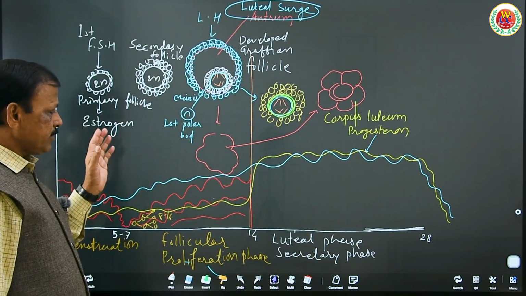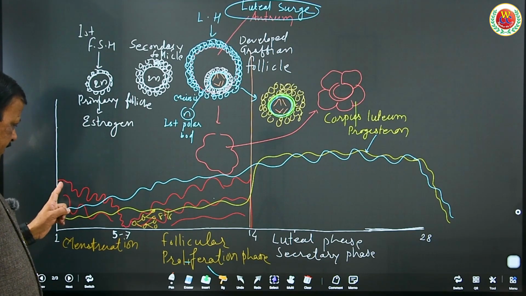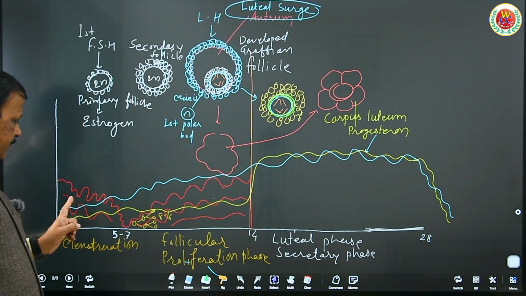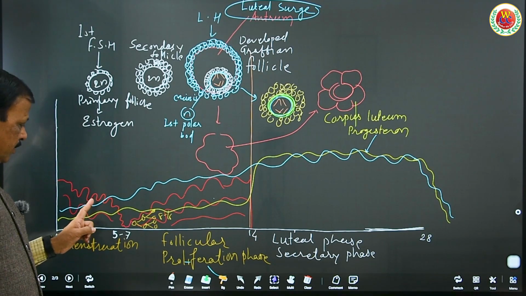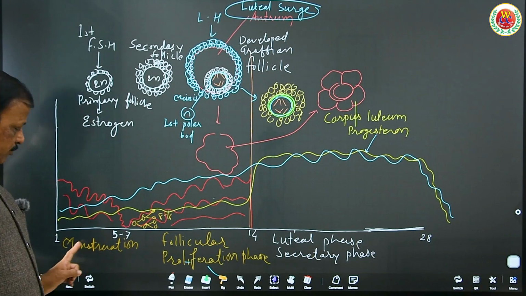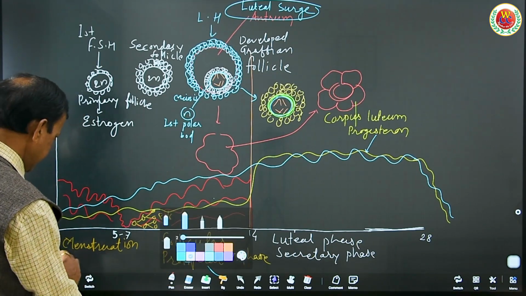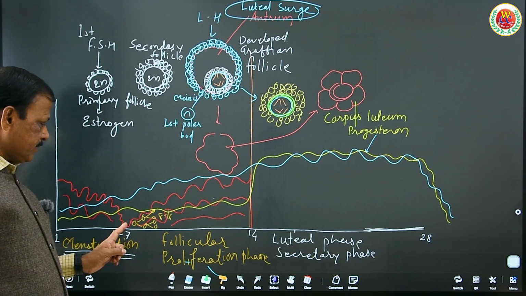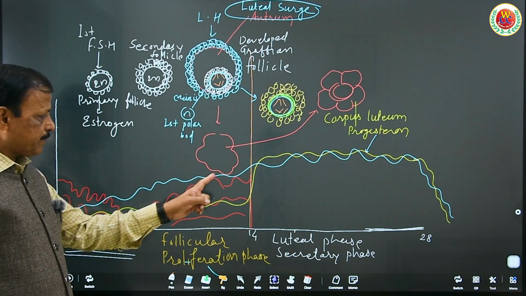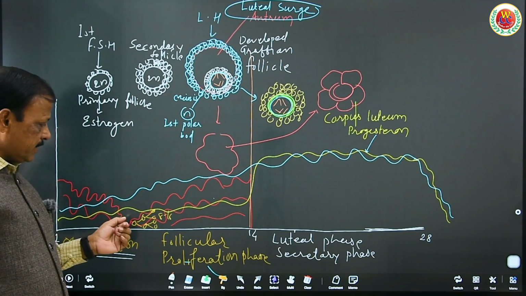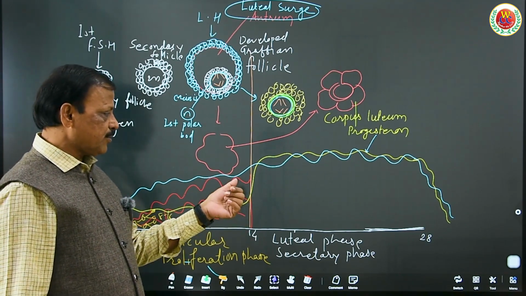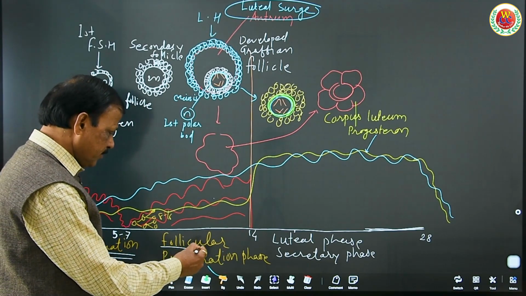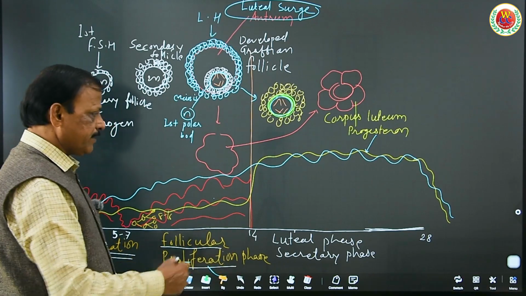So once again, what is menstruation? That is the breaking of the endometrial wall and oozing of that debris. That is the cyclic monthly discharge of the broken endometrial wall along with ruptured blood vessels and blood, called menstruation, as clearly mentioned here. It lasts for 5 to 7 days, and after 5 to 7 days, once again the wall begins to develop under the influence of estrogen so as to restore that wall if pregnancy occurs. Therefore, this phase is known as the proliferative phase or follicular phase.